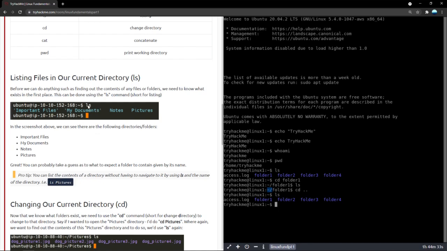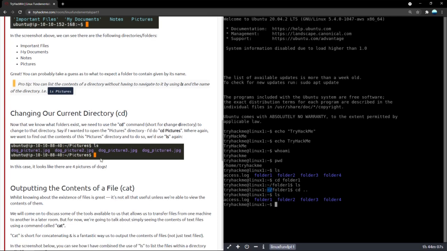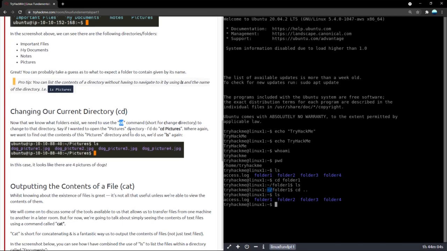Now clearly we can see when this guy types ls, there are 4 directories inside: important files, my documents, notes, pictures, whatnot. Now if you wanted to directly find out what is there inside, let's say pictures, you don't have to go inside pictures. You don't have to type in cd pictures and then go in and then type ls. You can just type in ls pictures. It will automatically list you all the contents there are in the pictures directory. Now if you wanted to change our directory, again we use cd command. We would want to go to somewhere else. Again, after the tilde by slash, it is represented if you're going into a subdirectory.